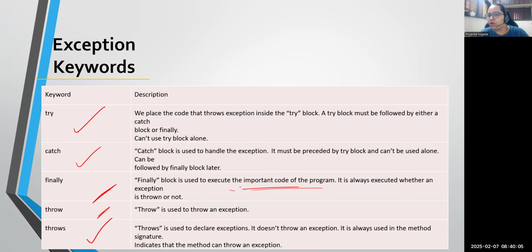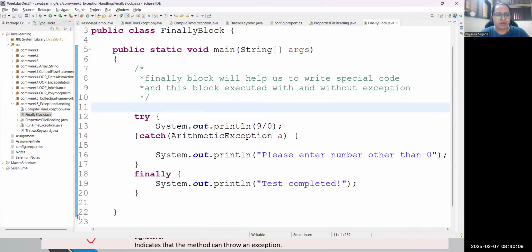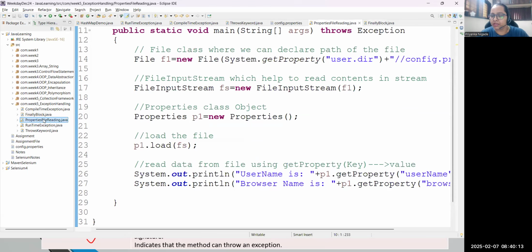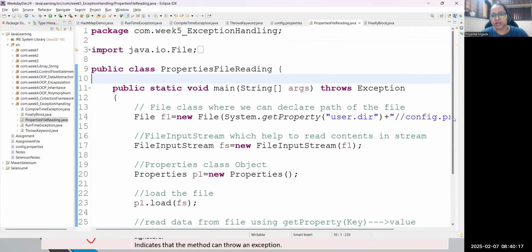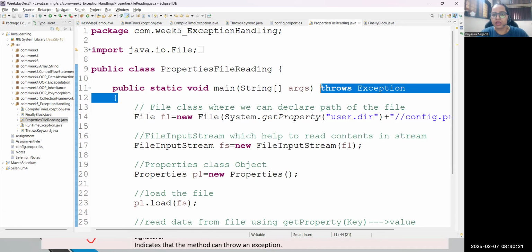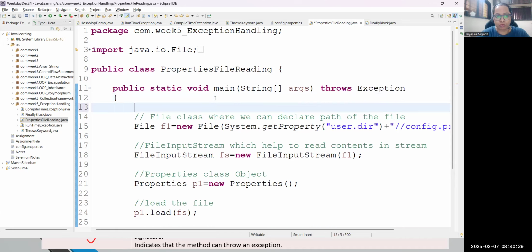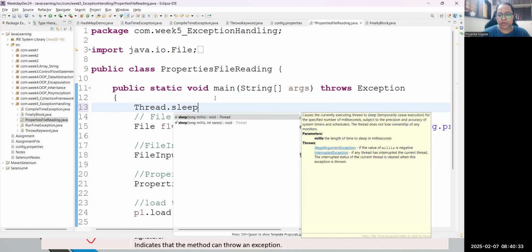But we need to understand what is the difference between throw and throws. Yesterday we discussed one more scenario, which is the property file reading concept, and I showed you how you can read the data from the property file. Whatever exceptions we are getting, we can directly throw those exceptions. The throws keyword helps you throw multiple exceptions at a time. For example, in the same code, if I write one more Thread.sleep,